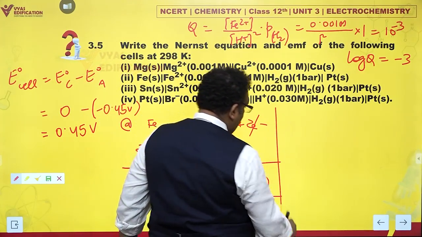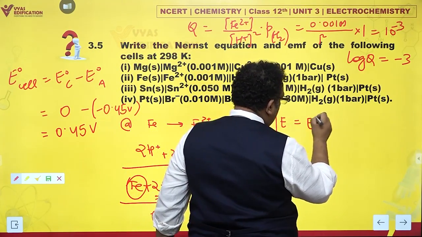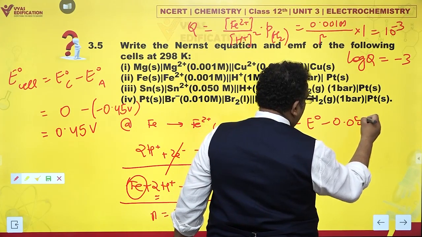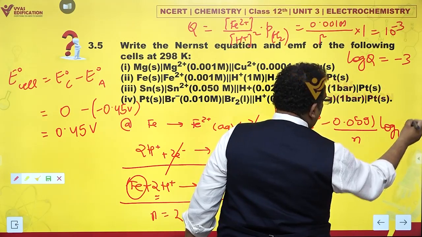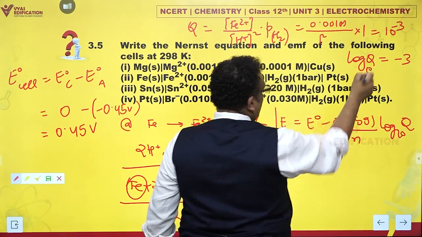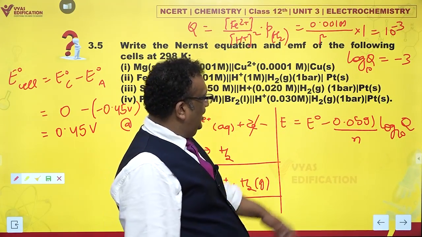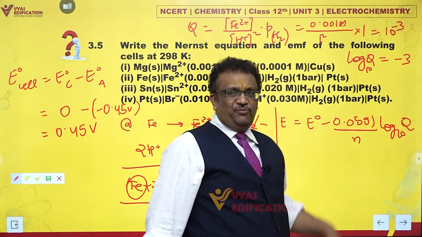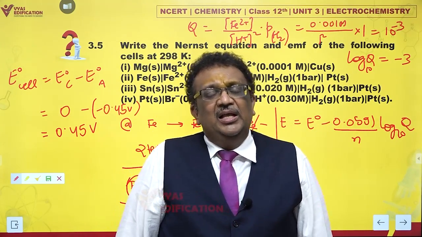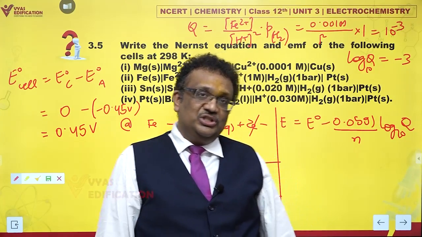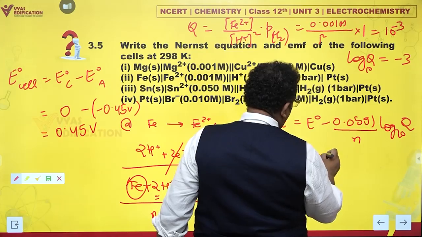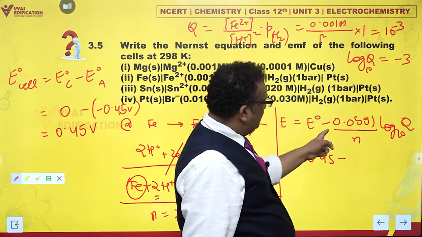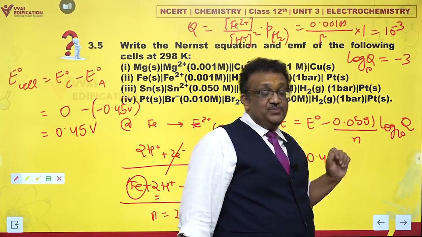And E cell would be equal to E naught minus 0.0591 upon N log to the base 10 of Q. Now log Q is minus 3. N is 2 and 0.0591, this is too ugly a number. If we approximate this by 0.06, not very bad. What do I get? I get 0.45, now minus 0.06 by 2 is 0.03.